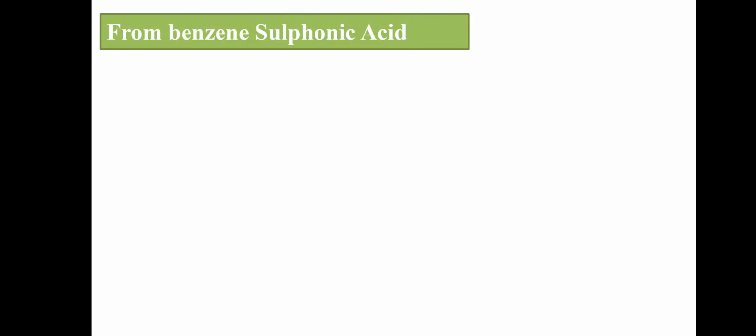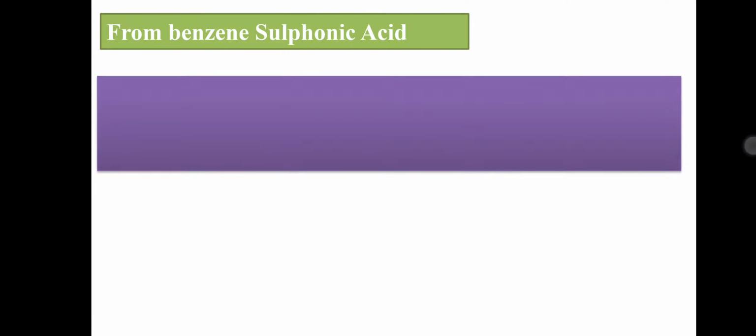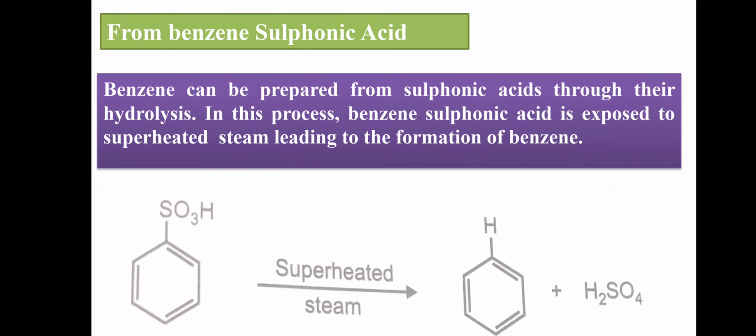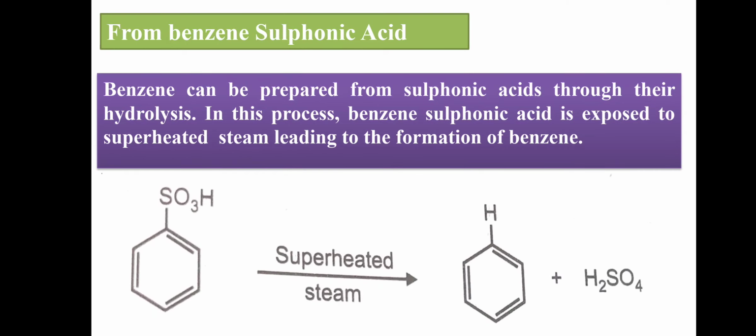Next, the last method, from benzene sulfonic acid. Here, benzene can be prepared from sulfonic acid through hydrolysis.